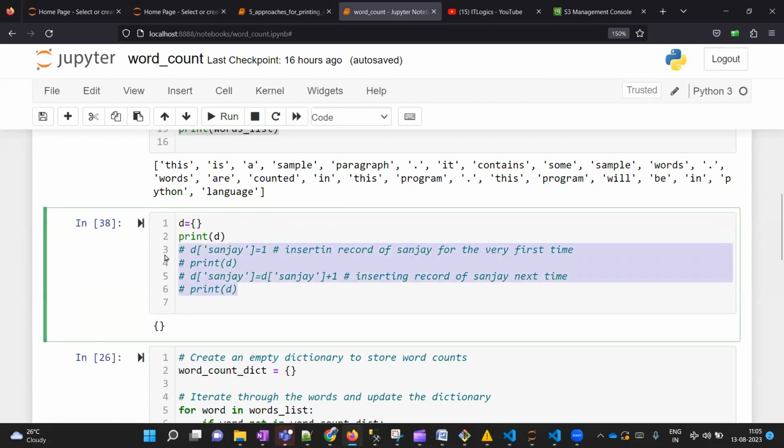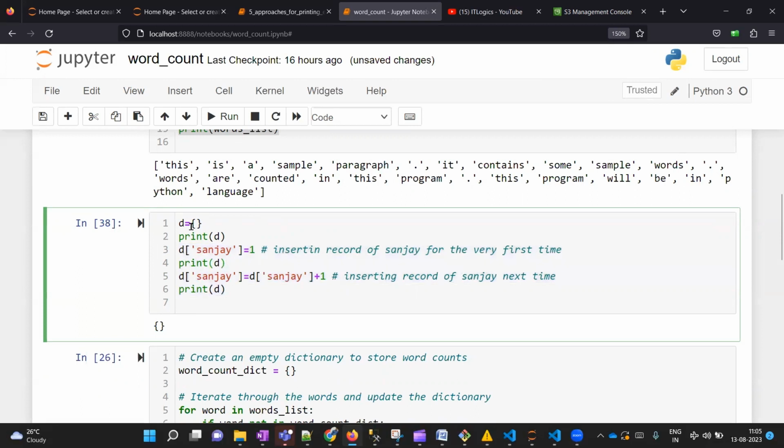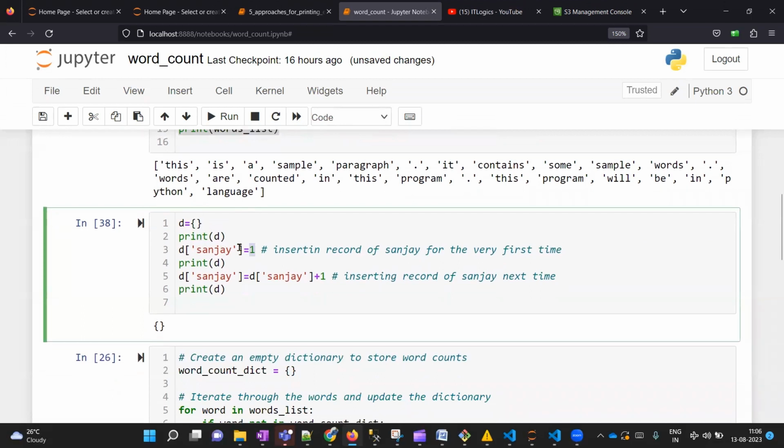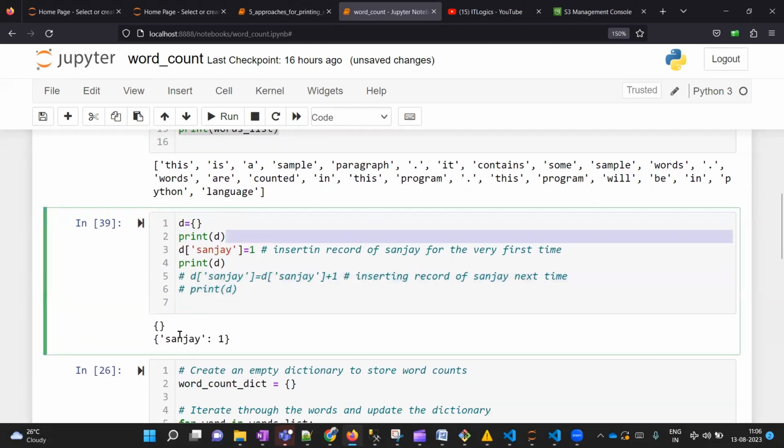So let's see how to assign values inside this dictionary. If you have to assign, then you will have to give one key and its corresponding value. The key will be inside this square bracket, and if it is a string, then it should be under single quotes. After that you give equal to and then provide the corresponding value. So what I'm doing over here is assigning a key Sanjay for the very first time, with a value of 1. If we print it out, first it prints an empty dictionary, which is this, and after that I have assigned one key and value pair, which it is printing over here.